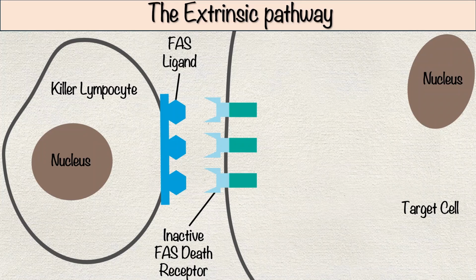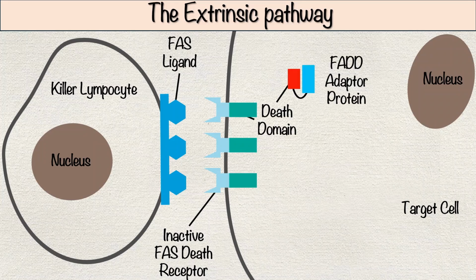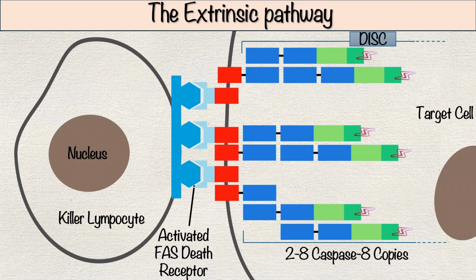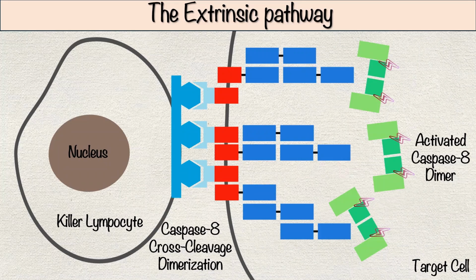A classic example of this pathway involves the Fas death receptor and its ligand, Fas ligand, found on killer lymphocytes. When Fas ligand binds to Fas receptors, the receptors cluster together, exposing their death domains. This triggers the recruitment of an adapter protein, FADD or Fas-associated death domain. FADD then brings multiple inactive caspase 8 monomers together, forming the death-inducing signaling complex, or DISC. Within the DISC, caspase 8 is activated through dimerization. This initiates the caspase cascade, setting apoptosis in motion.